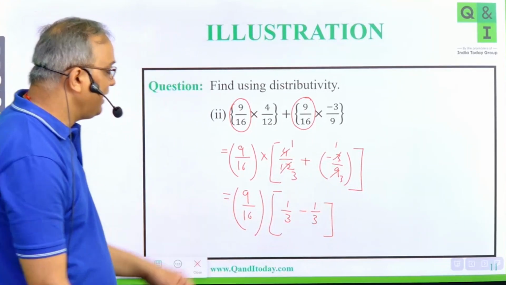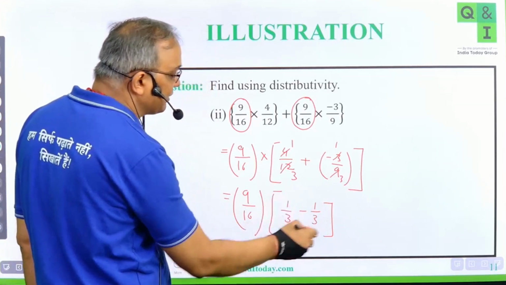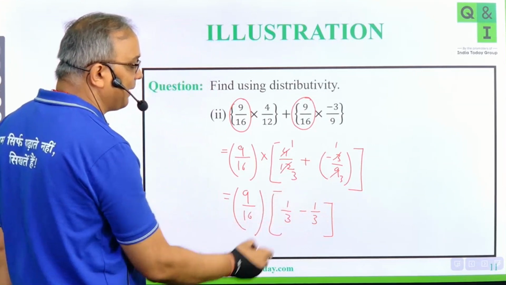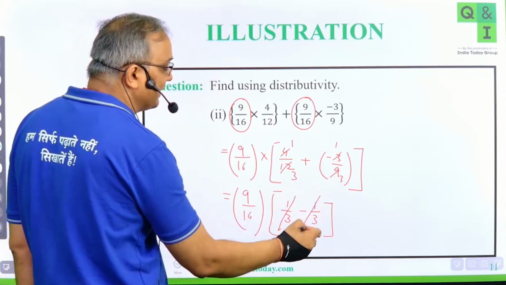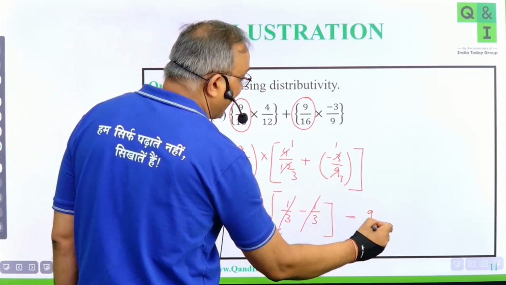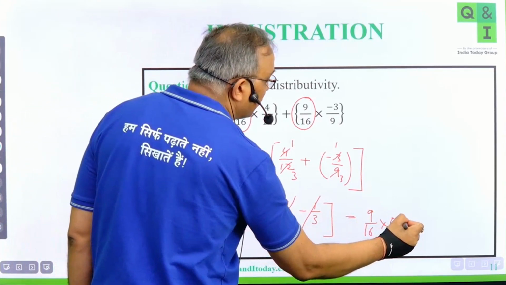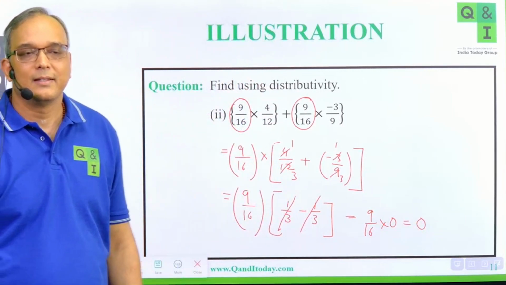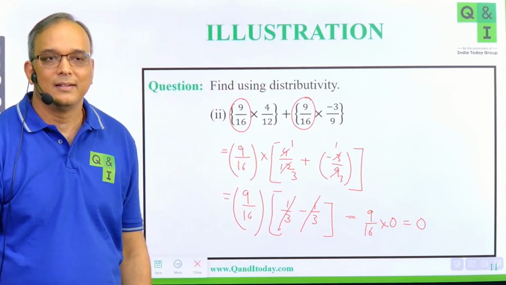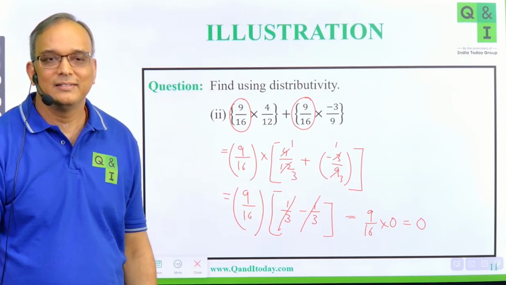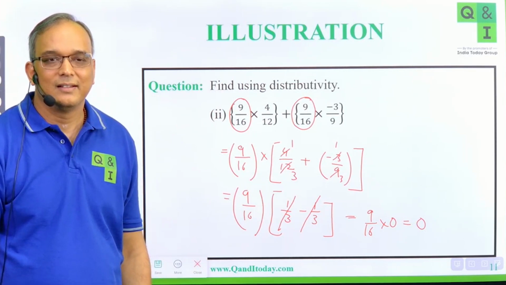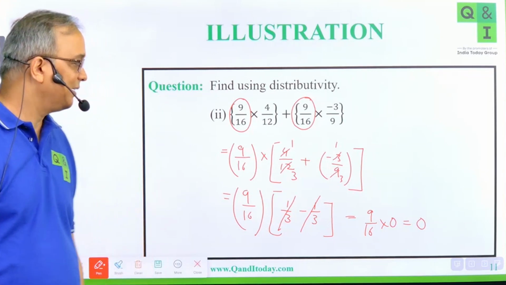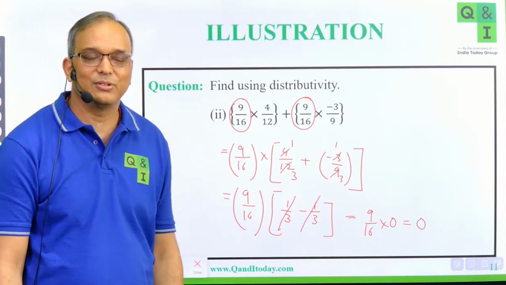Okay. So 9 by 16, 1 by 3 minus 1 by 3, what are you going to get? This is 0, right? 1 by 3 and minus 1 by 3, this gets cancelled. So you are going to get 9 by 16 into 0. Answer is 0. Is it clear, Ishan? Yes, sir. Did you find where you were doing those calculation mistakes?